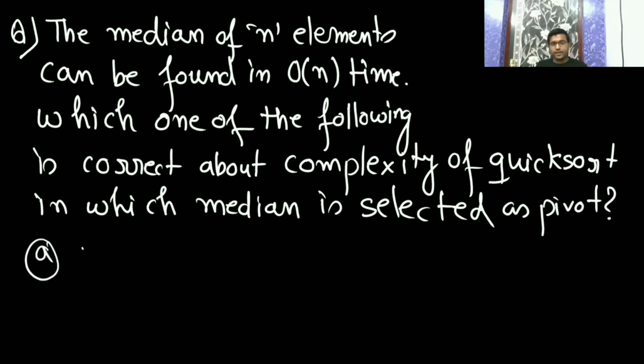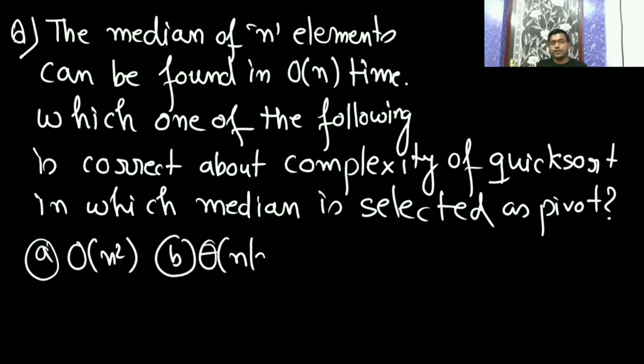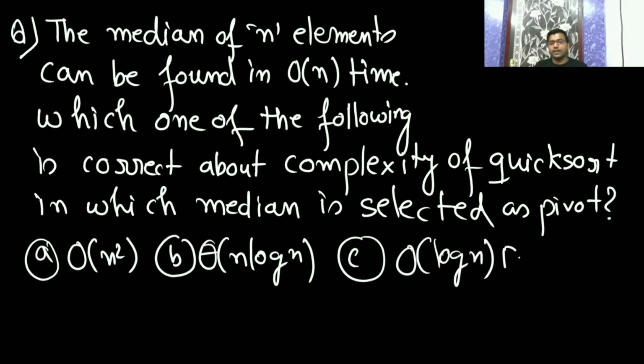Option A is O(n square), option B is n log n, option C is log n, option D is none of the above.